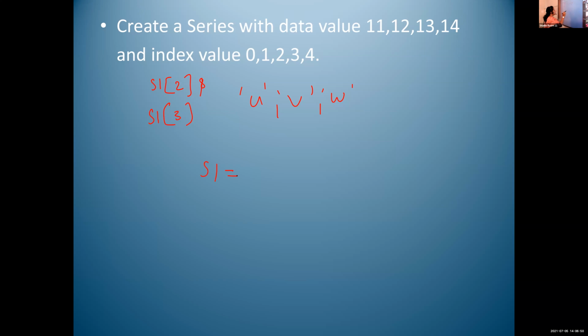Raina, read the answer, the statement only. There is no need of import statement. Just write S1 is equal to. Writing now? Ma'am, I'm not writing yet. Okay. Irfan, read the statement related with that, S1 is equal to.